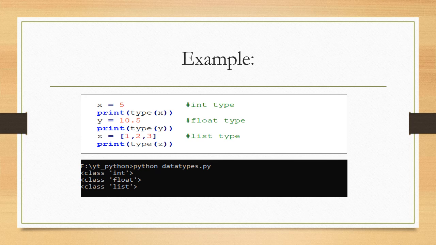y equal to 10.5. Python will assign the float data type to y. And z equal to 1, 2, 3, which is list type in Python. We also show the output, so you can verify it by yourself too.